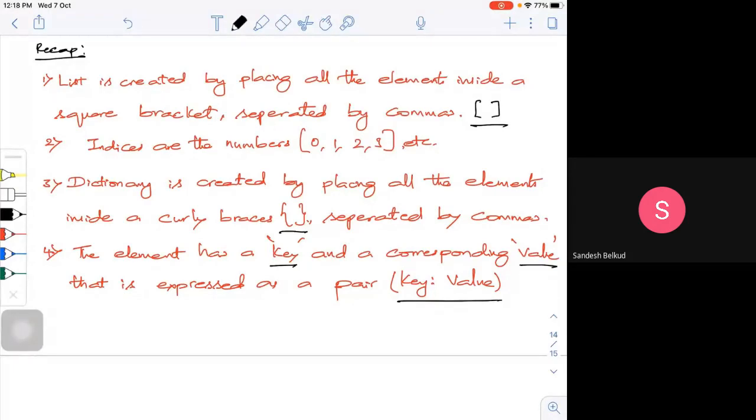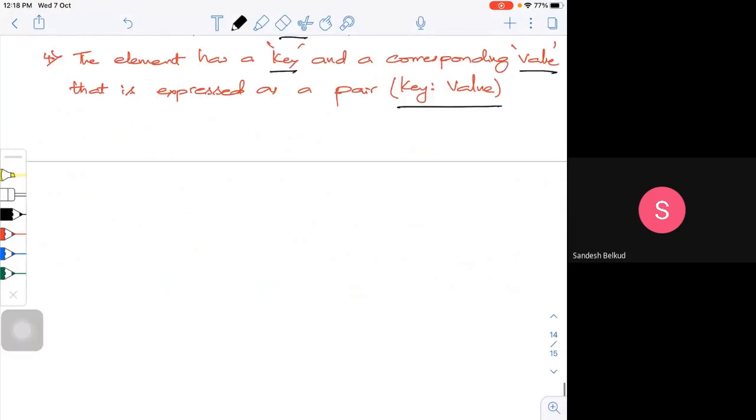Now, we have another type of thing called a tuple. What is this tuple? A tuple is very similar to a list actually.